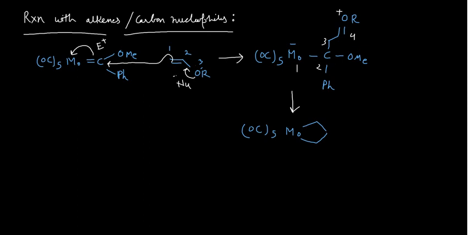This 4-membered ring, at position number 4, has the group OR. So if this is 1, this is 2, this is 3, this is 4, position 4 will have the OR, and position number 2 will have the phenyl as well as the OMe.